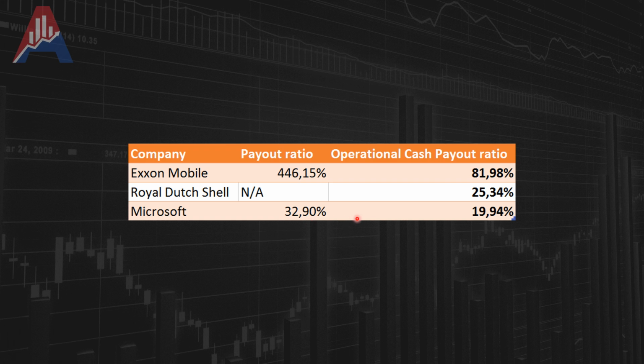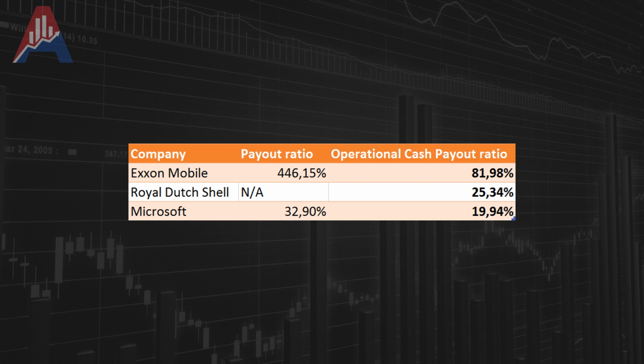Lastly, Microsoft, 33% payout ratio based on profits. Sure, with Microsoft, it's going to be very hard to see an insane amount of depreciation. However, there could be other stuff to affect the operational cash flow.